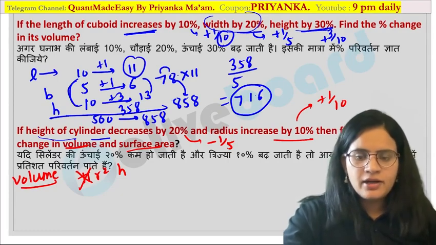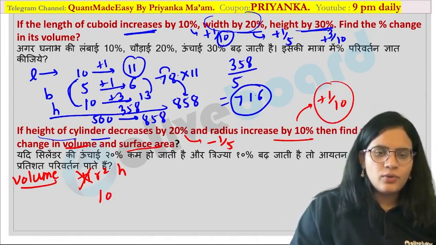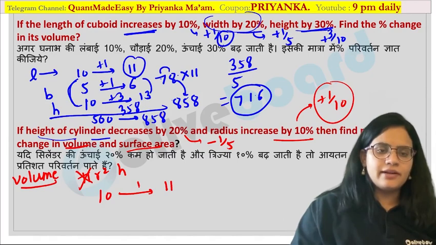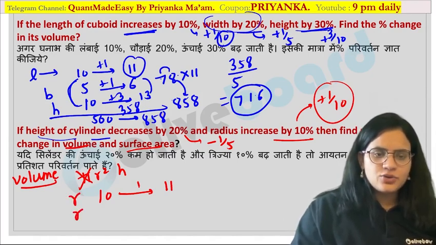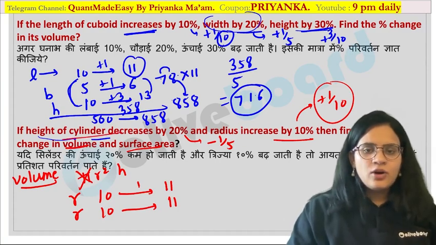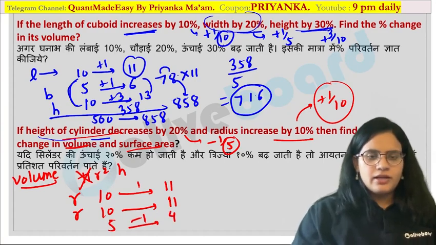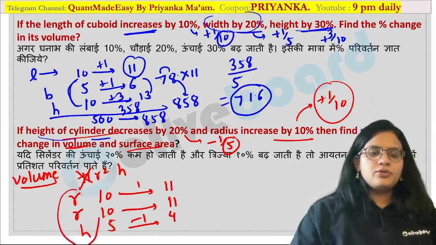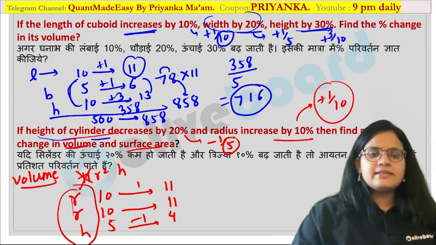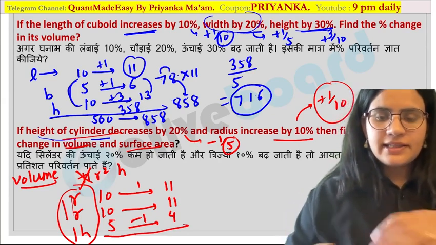Are you getting my point? Now they are saying r square. So as I told you, the radius value is increased by 1 over here, so this will become 10:11. Now as it is r square h, you have to again write down the r value over here. And what about height in this case? Original height is 5, it is reduced by 1, so it became 4. Are you getting it? So this is what I wanted to explain to you. You can write it like this, r square into h, and now you can calculate what is the effective change over here. I hope the concept is clear to all of you.